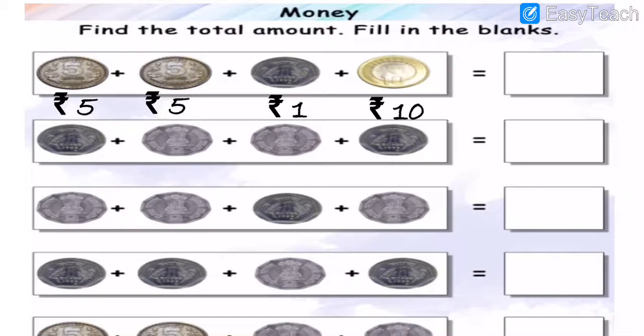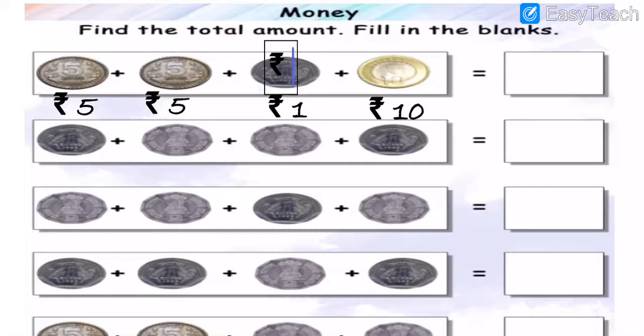Okay, so now here we will do the addition. 10 plus 1 is 11, 11 plus 5 is 16, 16 plus 5 is equal to how many, my dear students? 21. 5 plus 5 is equal to 10, 10 plus 10 is equal to 20, and 20 plus 1 is equal to how many, my dear students? 21.